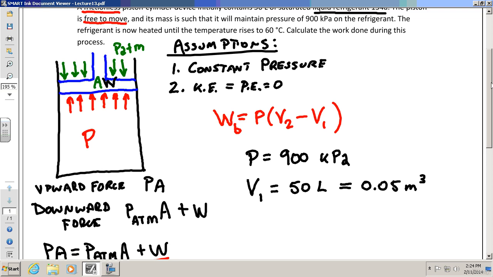So, boy, if I could just get V2, I'd be set. Because this is the answer. Calculate the work done during this process. If I could get V2, done. That's it. That's the work. I got to kind of know it's a constant pressure process. I got a simple equation. I can put this stuff in and bang, get it out. So how am I going to get the total volume at state 2?